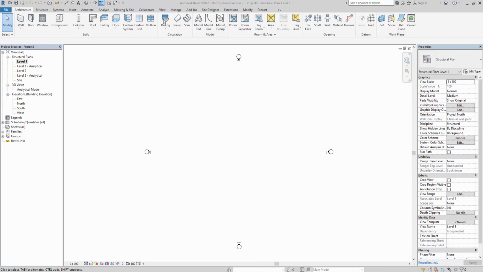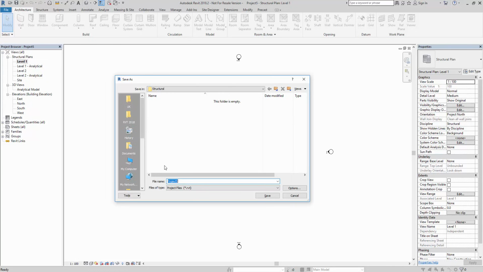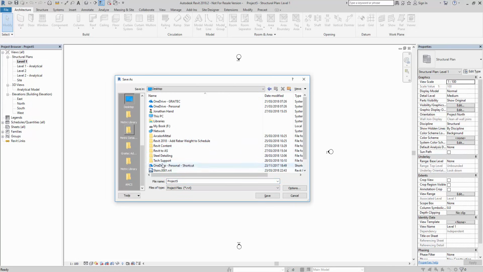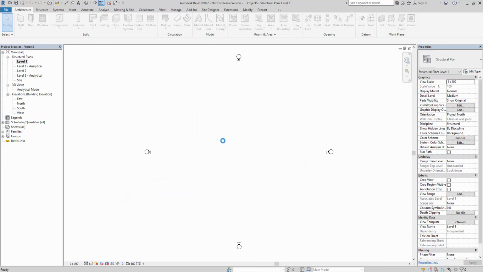So I'm going to start with Revit 2018.2 and I'm going to use the out-of-the-box structural template. I've clicked into level 1. I'm going to go to the application menu and save it to my desktop. I'm going to call it steel detail and I'm going to save over this project.